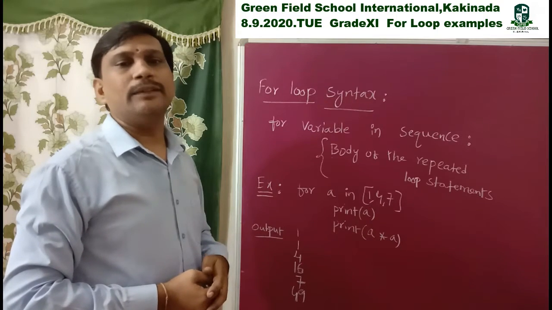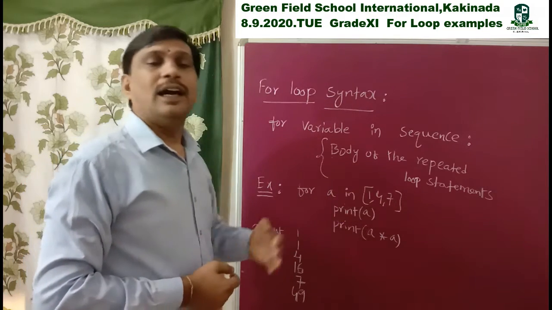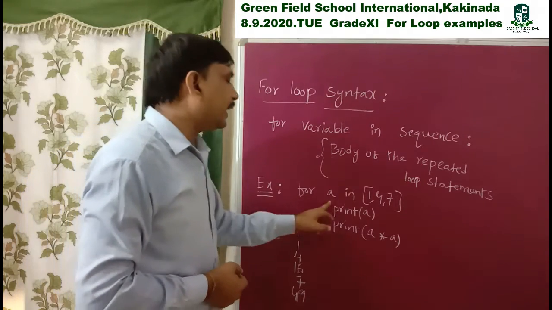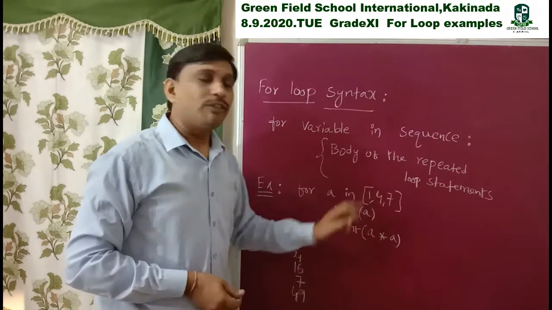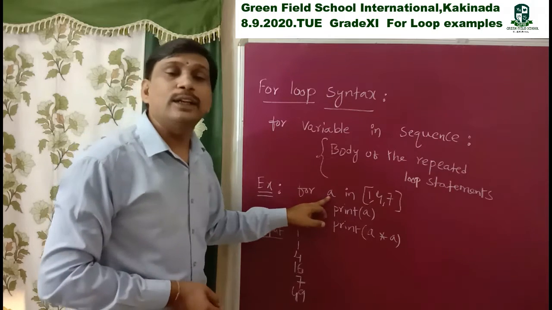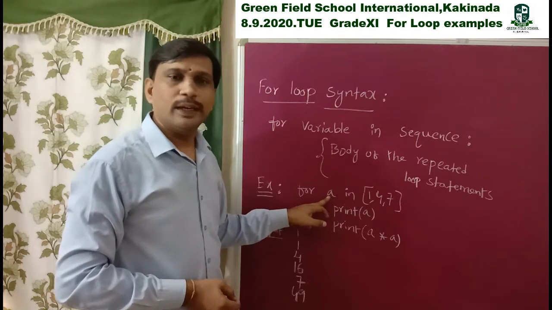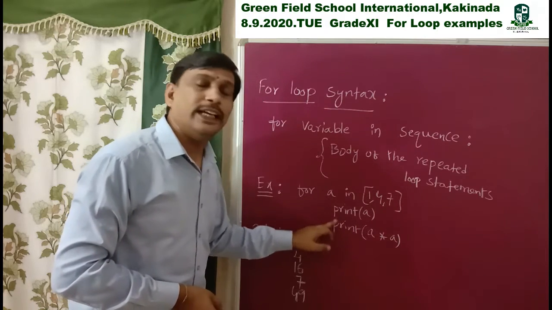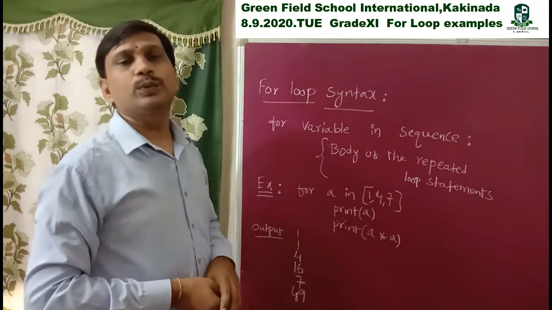Set is a data type. So we take all these. String is a data type. That's why, for A in 1, 4, 7: here A is a loop control variable. We take the loop control variable A so that A can be used in the body of the loop statements.